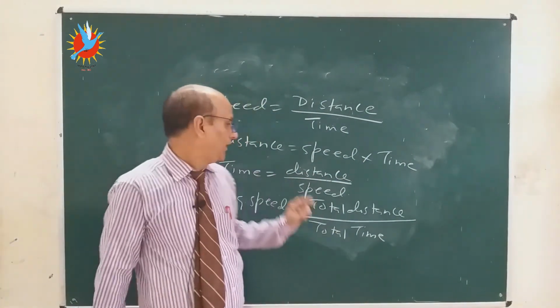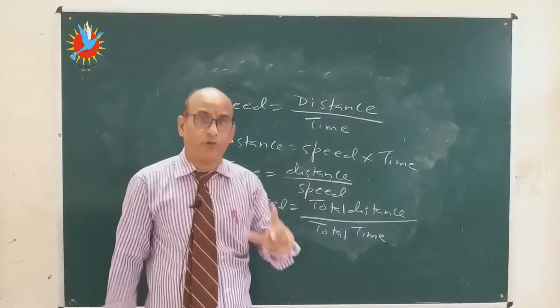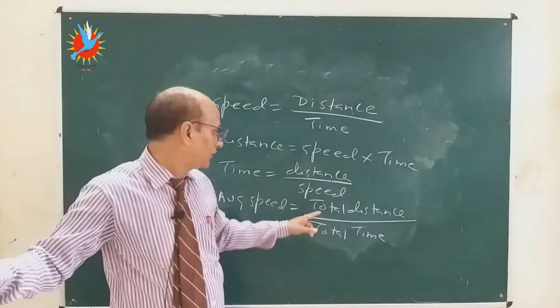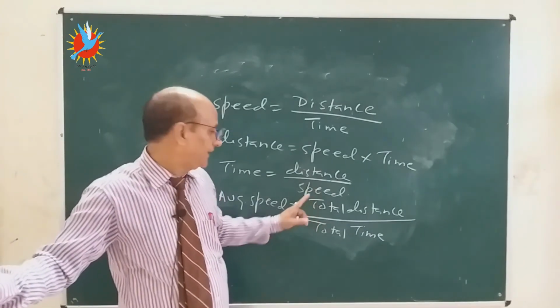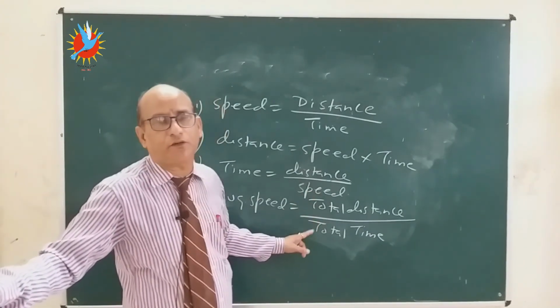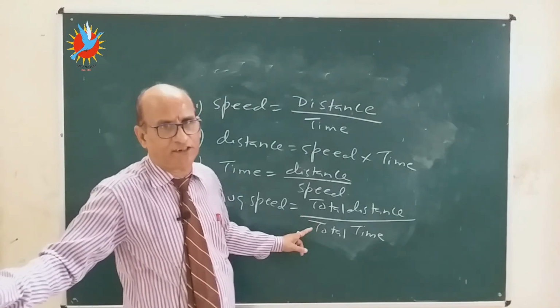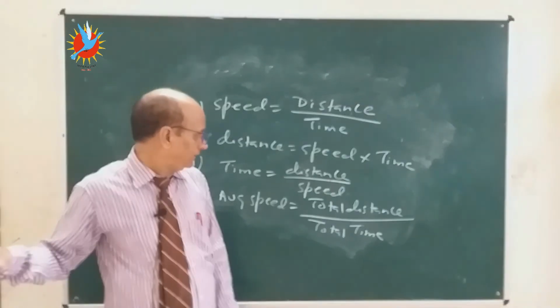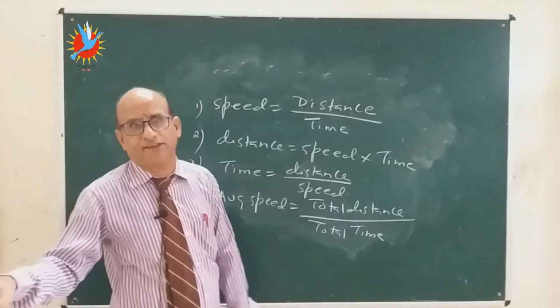So this is the total distance, actual distance. In that we will not take the time which we have taken for rest, nor the time we spend resting in the middle of the journey. So these are the 4 formulas you can use in calculation, and some of the questions we will discuss in the next part.